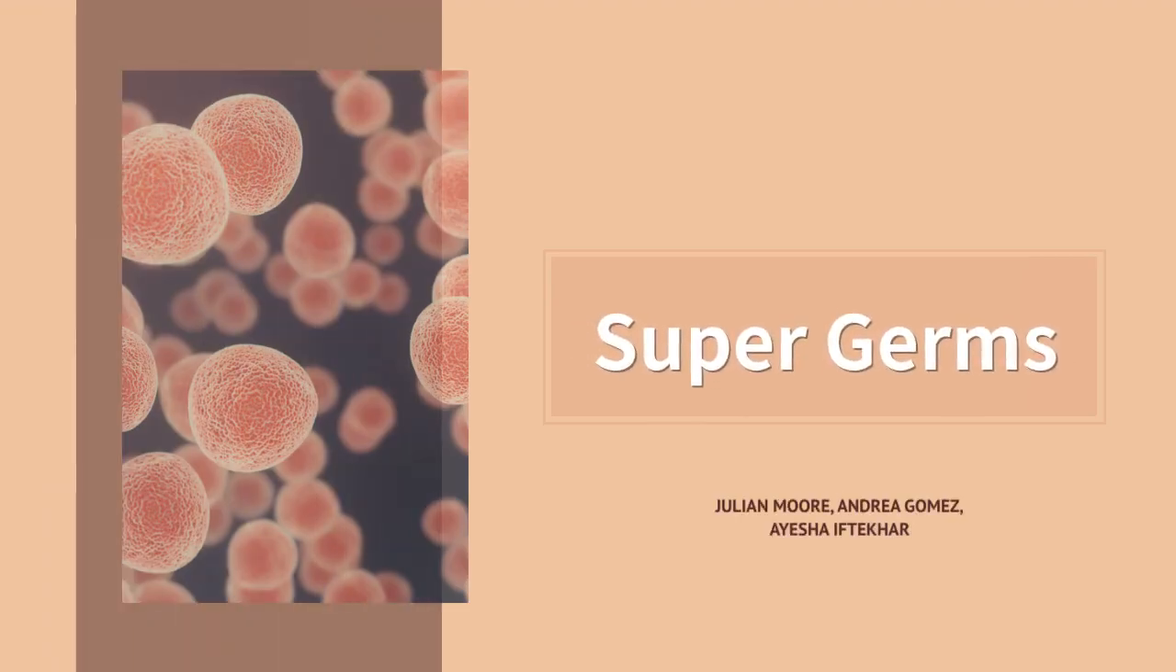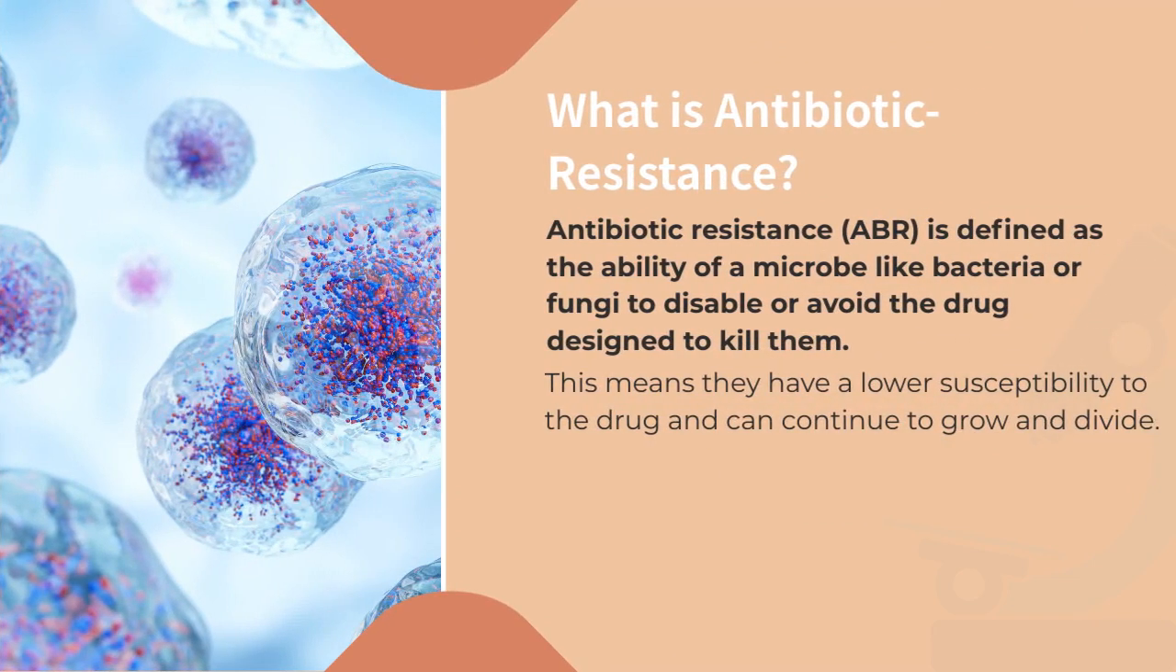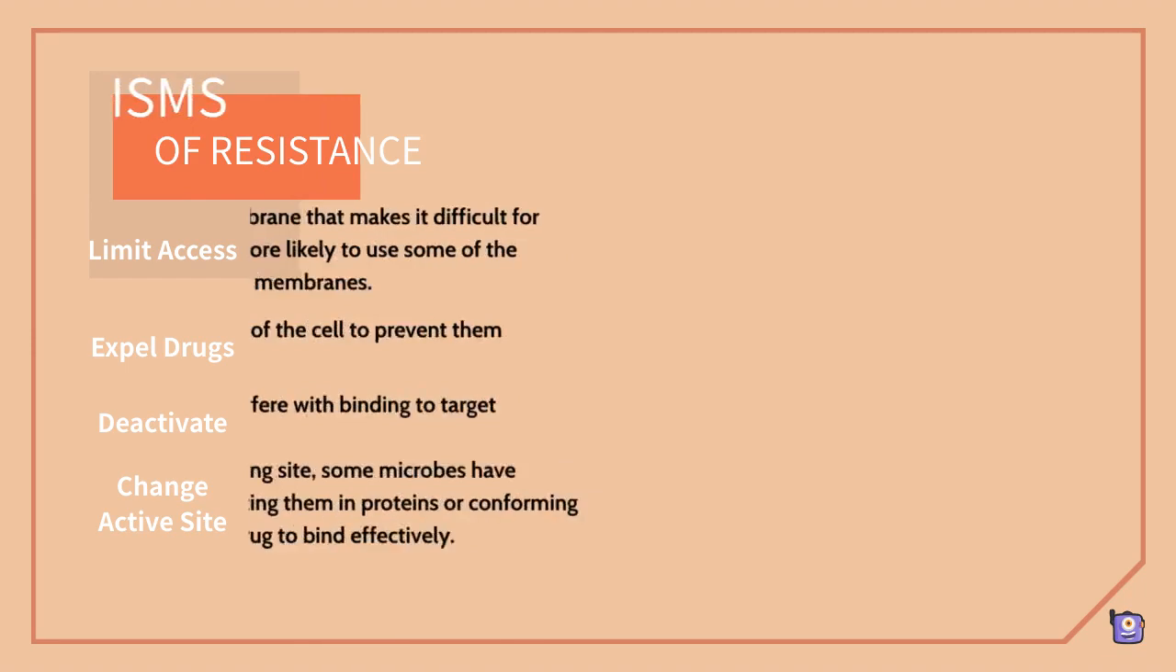Hey! Today we're going to talk about supergerms. What is antibiotic resistance? A microbe like bacteria or fungi can resist antibiotics meant to kill them. This means they are less affected by it and can grow and reproduce. Resistance is usually developed through mutation or contact with other bacteria.